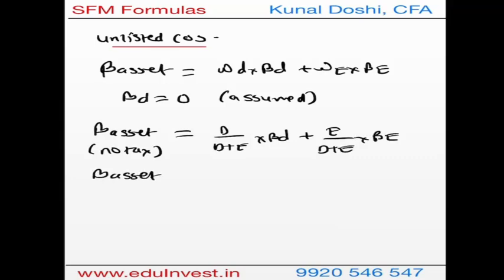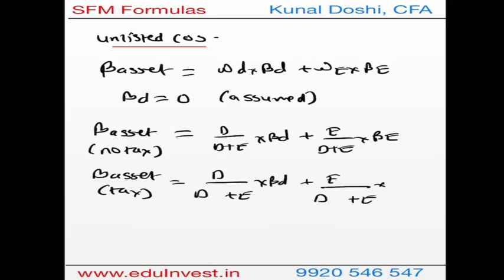However, when you have tax, which is a normal scenario, your formula will still be the same. The minor twist that you may have is that wherever you have debt, you will have to do 1 minus tax rate. That's the only twist in the formula whenever there is a tax rate.